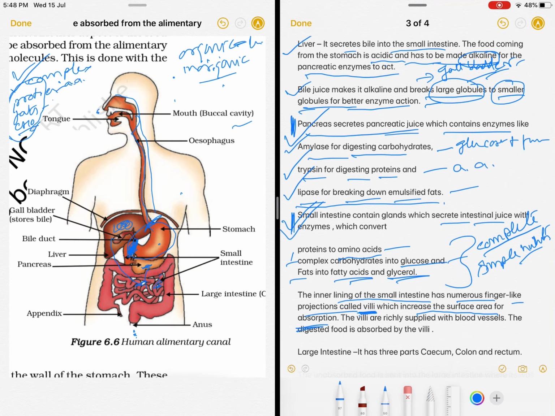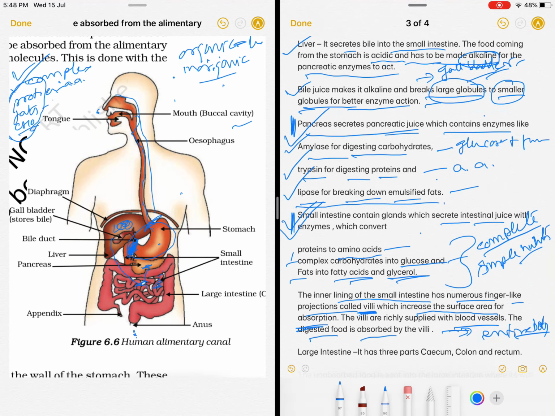And these villi are richly supplied by blood so that the digested food is absorbed and taken into the blood and then to the entire body. So this is how we get our simpler food particles after the digestion.